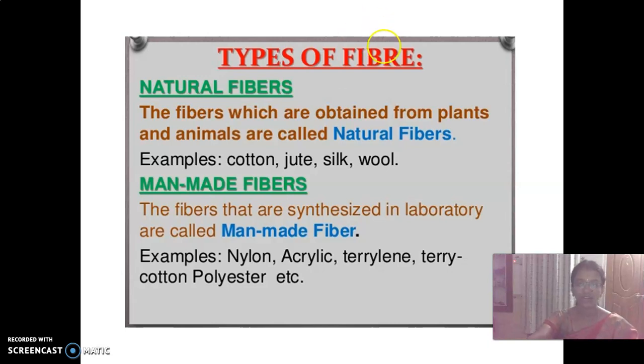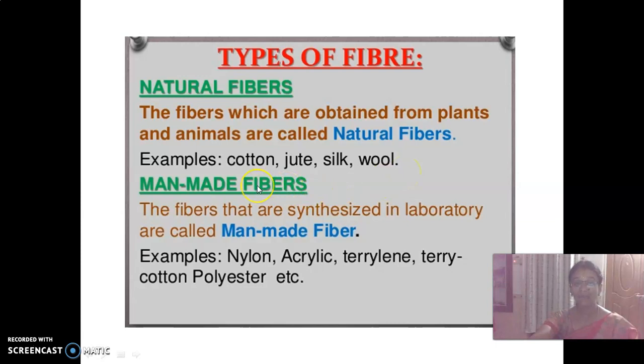So look at here. What are the types of fibers? Natural fibers and man-made or synthetic fibers. So what is the definition of natural fiber, children? Open your mouths. Don't keep mum. Yes. The fibers which are obtained from plants and animals are called as natural fibers. So look at it. These are some of the examples of natural fibers. They are cotton, jute, silk and then wool.